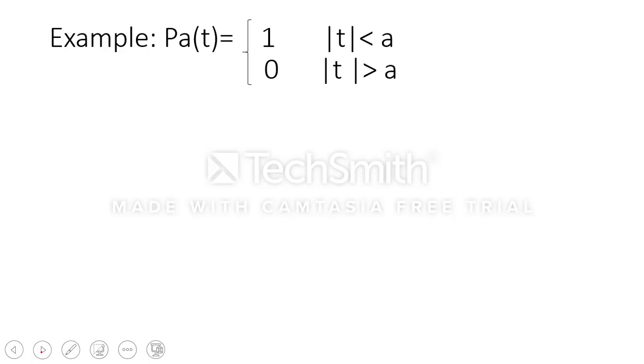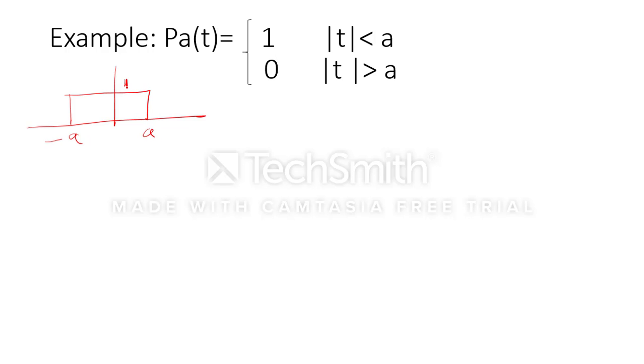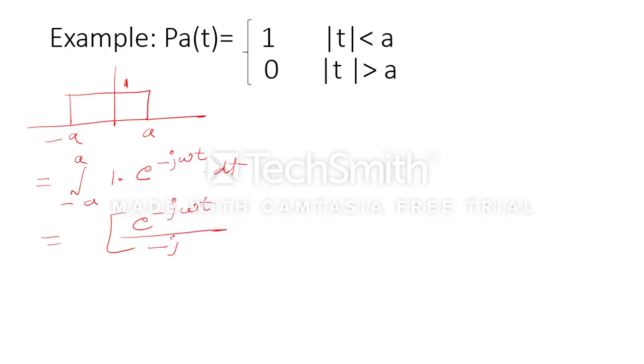One more numerical I will take. If p_a(t) is there, this p_a is nothing but a pulse function, and if I try to plot it, because mod is there, it will go from minus a to a and the magnitude is 1. If I try to find the Fourier transform, the limit will be from minus a to a, 1 multiplied by e to the power minus j omega t dt. When I integrate it, it will become e to the power minus j omega t, in the denominator minus j omega, and the limit will be minus a to a.